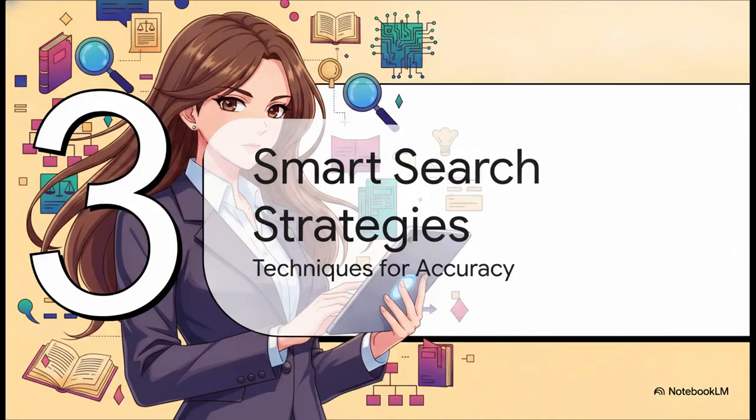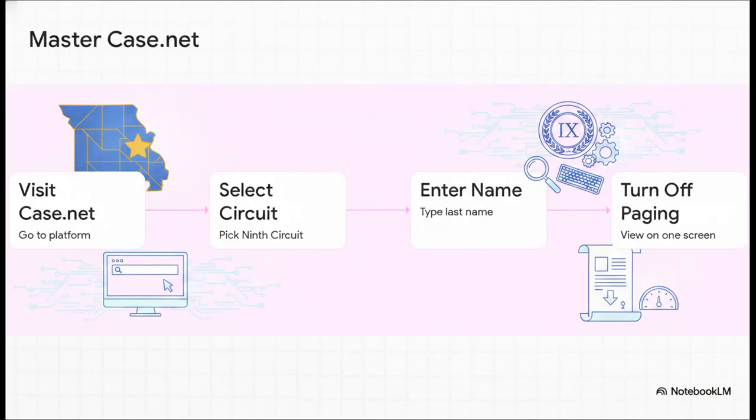Up next is Section 3, executing smart search strategies online and techniques for accurate results. We're going to use Missouri as our masterclass for navigating these portals. First up, you visit the Unified CaseNet platform. Second, and please do not skip this, select the 9th Judicial Circuit to isolate Linn County. If you don't do that, you're searching the whole state and you'll be totally overwhelmed with results.